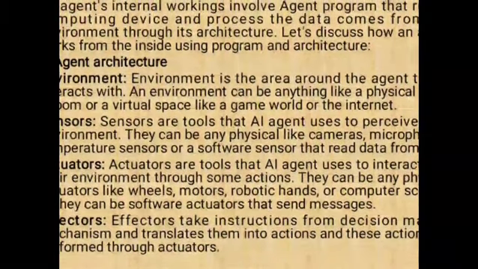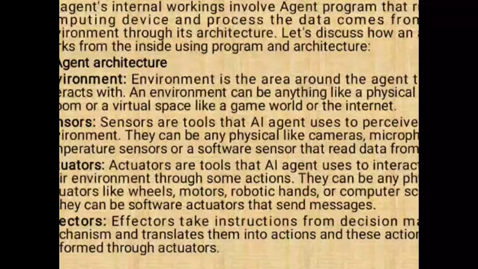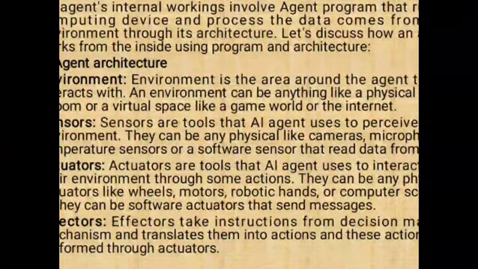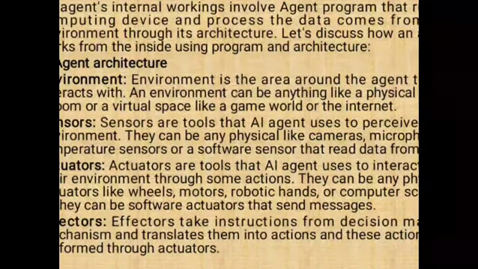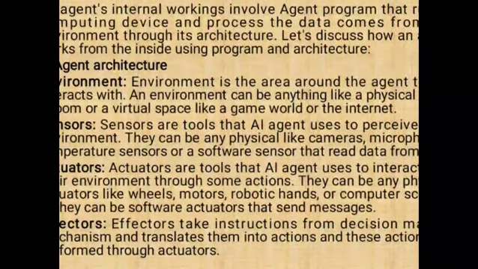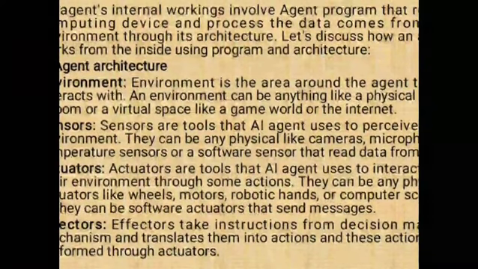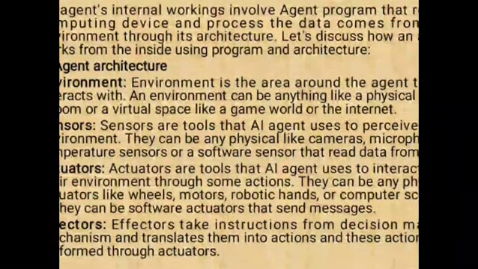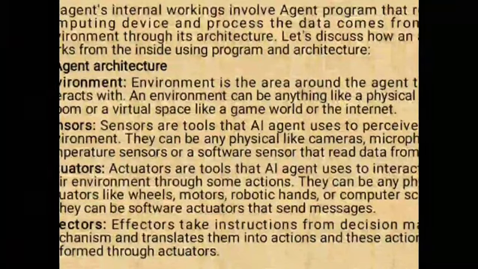So, the environment. What is available in the environment? The environment is nothing but the area around the agent that it interacts with. An environment can be anything, maybe a physical space like a room, or a virtual space like a game world or the internet. Sensors are tools that AI uses to perceive the environment. They can be physical, like cameras, microphones, temperature sensors, or they can read data from files.